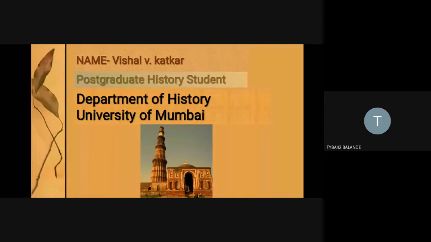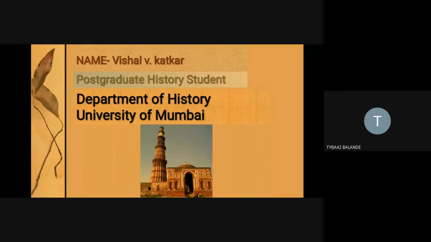So, I am Vishal Katkar, a postgraduate history student, Department of History, University of Mumbai. I am studying in part 2 MA. As you can see on the second slide, the photograph of the magnificent heritage of India, which the Indian tourism industry showcases, is the Qutub Minar.